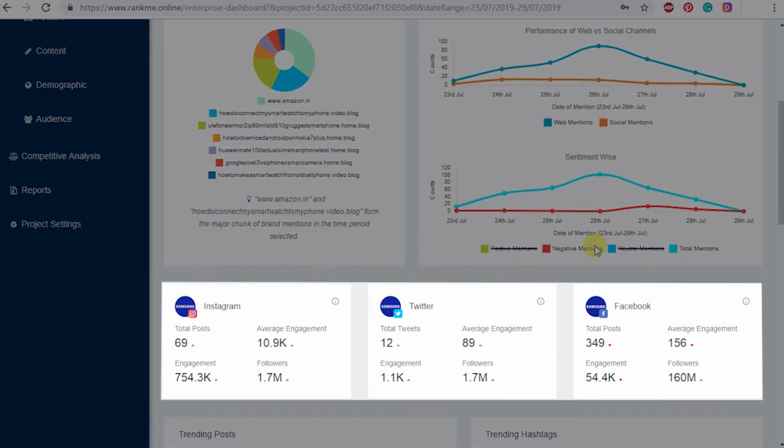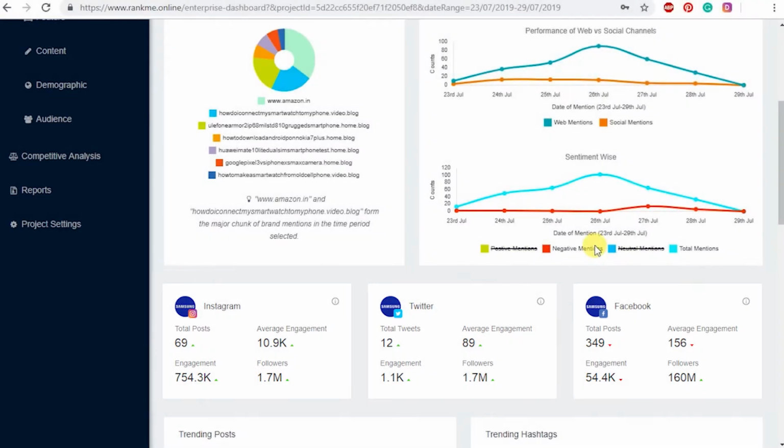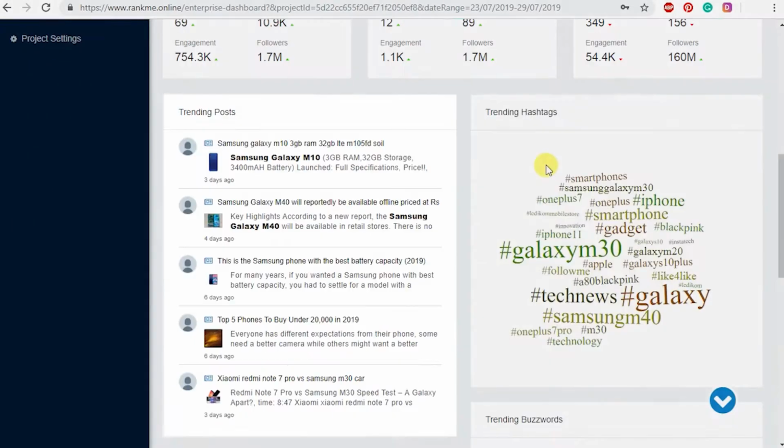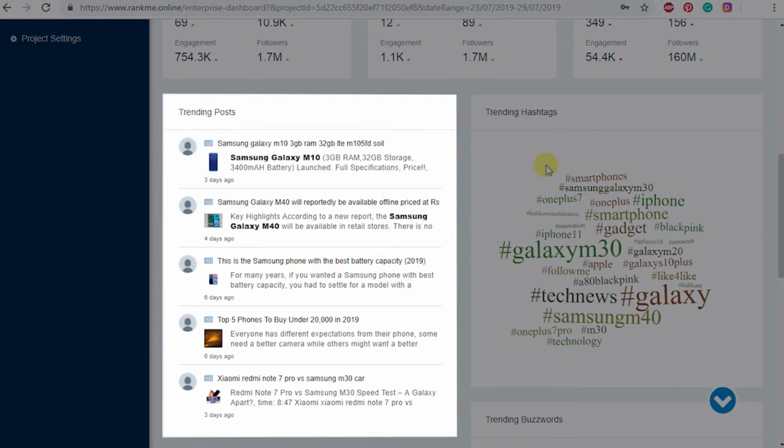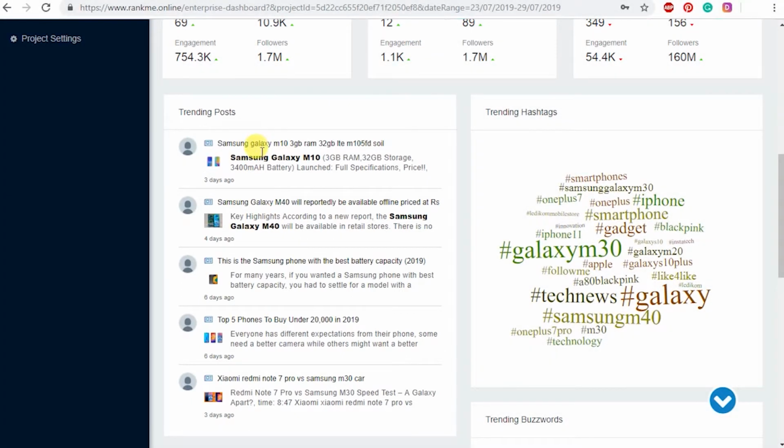The next three boxes show the insights of brand's social media handle like Instagram, Twitter and Facebook, which is extremely helpful for a quick checkup on the growth of the brand's social media at a glance. You can also see all the trending posts that are being talked about Samsung M series. We can also click on the post for more details.